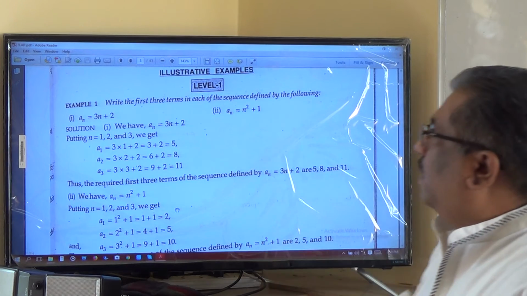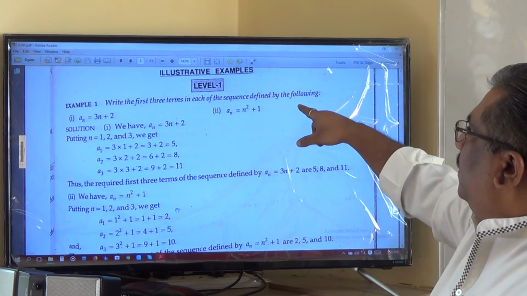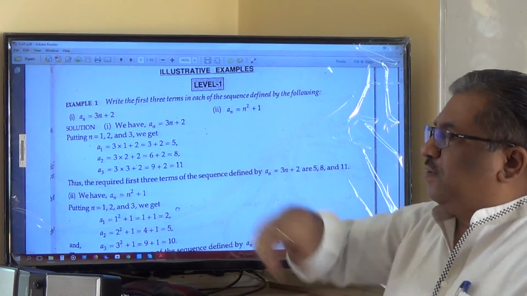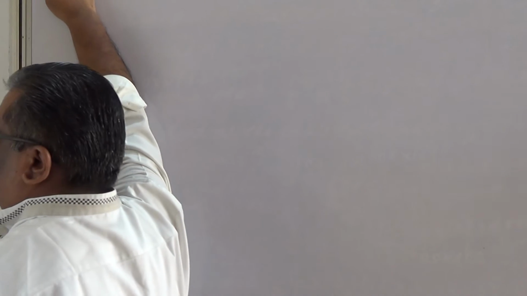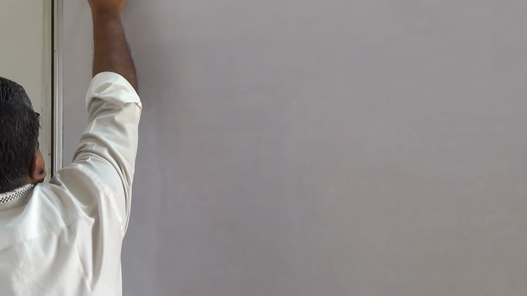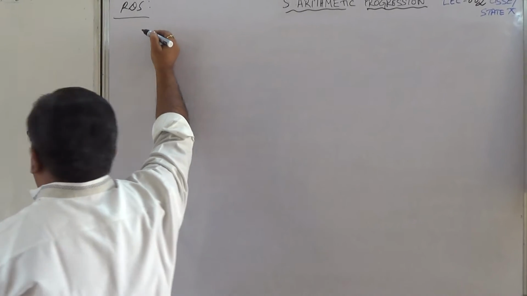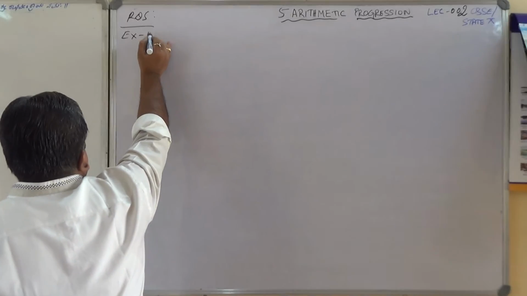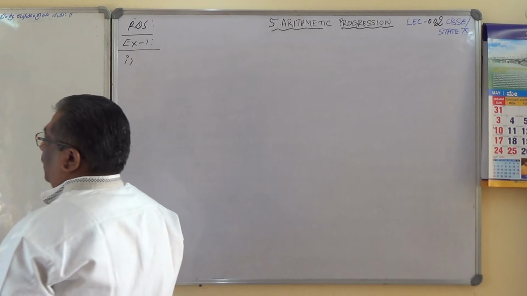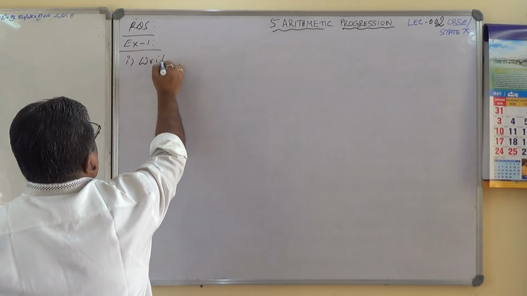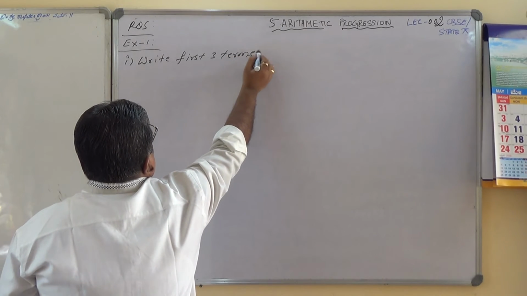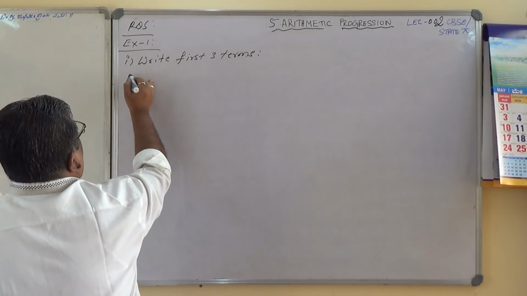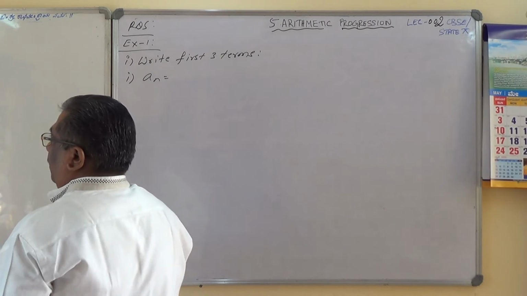Here, write first three terms in each of the following sequences defined by the following. I'll solve this one. What we have to do? We have to write the first three terms for first one, second one. Let's see how to write one. So this is RDS. Okay, illustrative example 1. Example 1, out of which first one, write first three terms. Okay, given is first one, an equals 3n plus 2.